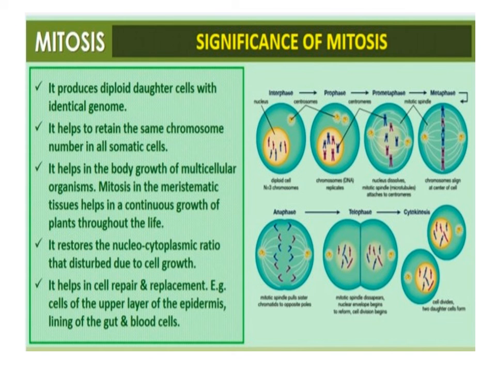Significance of mitosis. Mitosis, or the equational division, is usually restricted to diploid cells only. However, in some lower plants and in some social insects, haploid cells also divide by mitosis. Mitosis usually results in the production of diploid daughter cells with identical genetic complement. The growth of multicellular organisms is due to mitosis. Cell growth results in disturbing the ratio between the nucleus and the cytoplasm. It therefore becomes essential for the cell to divide to restore the nucleo-cytoplasmic ratio.